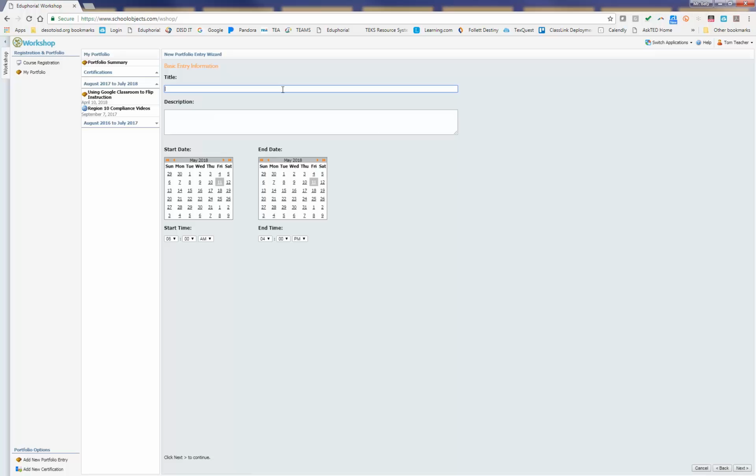Now here's the basic entry. And as we go through these pages for where you're going to be entering information, it's important to be as detailed as possible. The reason you want to give as much detail as possible is once you finish this entry, it's going to enter a workflow and it's going to go to a particular person for approval. That could be your principal, it could be your supervisor, or it could be a particular content supervisor depending on what type of credit it is you're requesting.